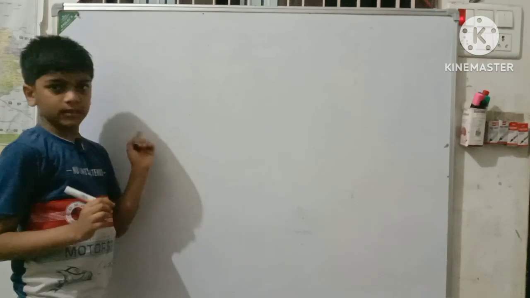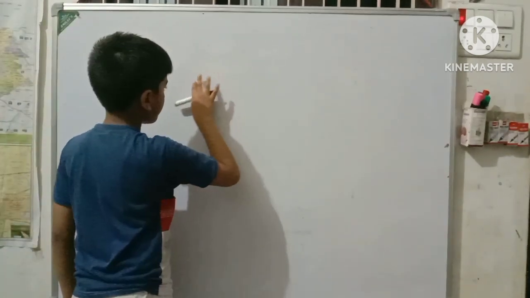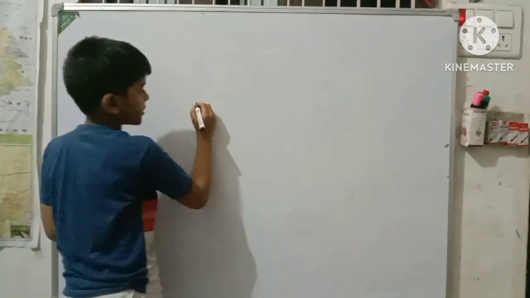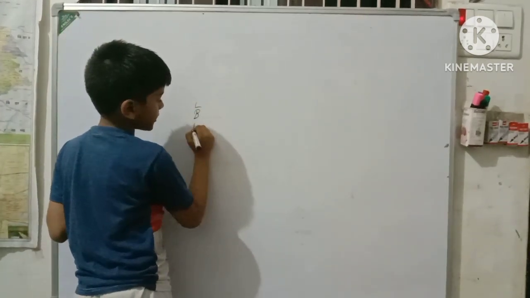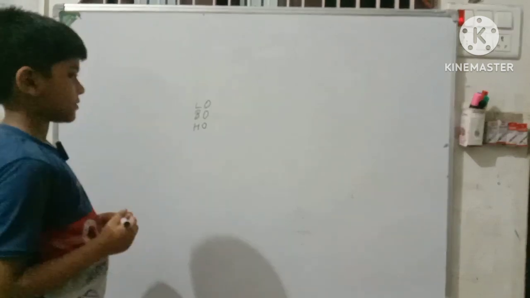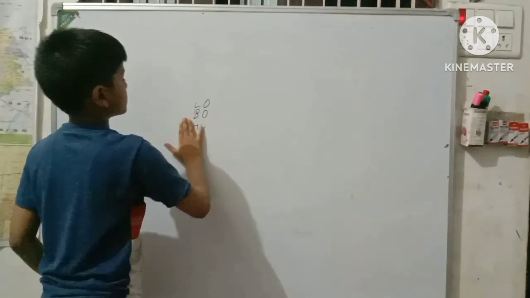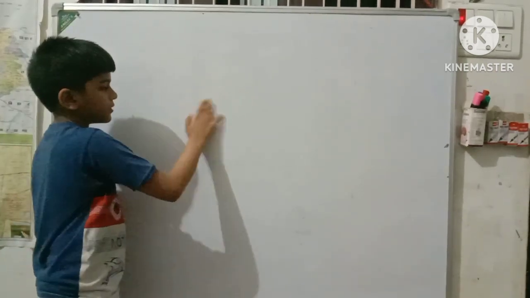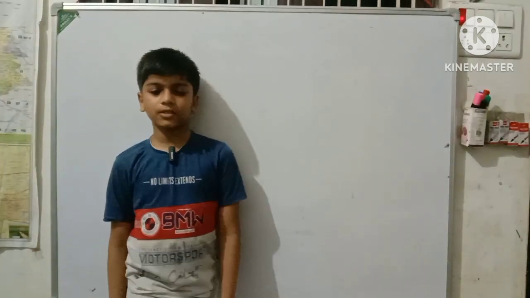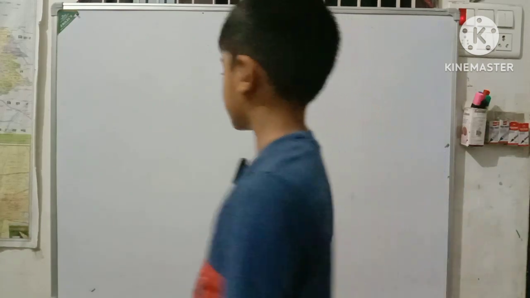A point. This is called a point, but this is not a real point. A point is anywhere in space. It's a small dot with length, breadth, and height as 0. There is no height of a point, there is no breadth and no length.